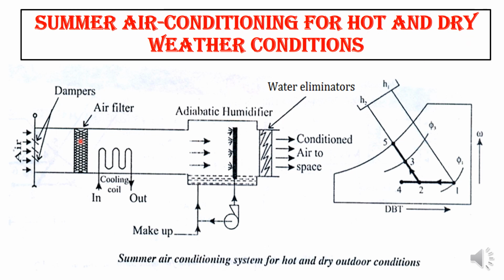Initially, air at 1, which is having higher DBT and lower RH value, enters the air damper, so contamination will be eliminated and it passes over the cooling coil. Whenever it goes through the cooling coil, it is sensibly cooled. Actually it has to come to 4, but it will come up to 2, because effective cooling won't be there, 100% cooling won't be there, hence it will reach the point 2 in the cooling coil.